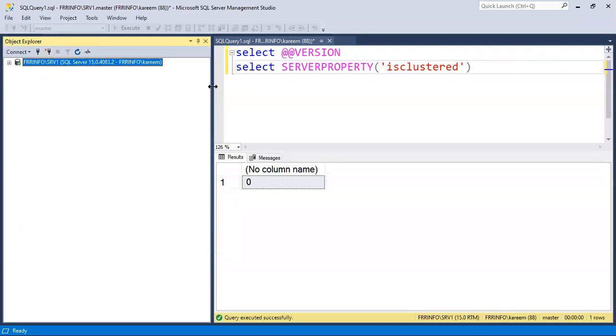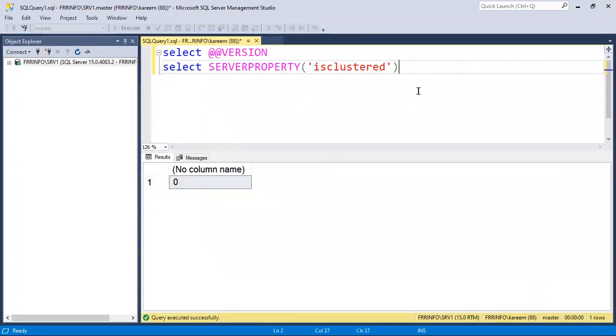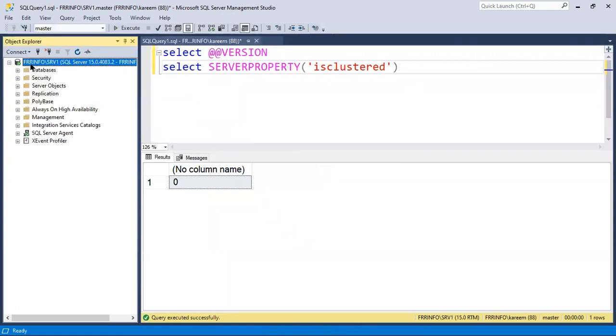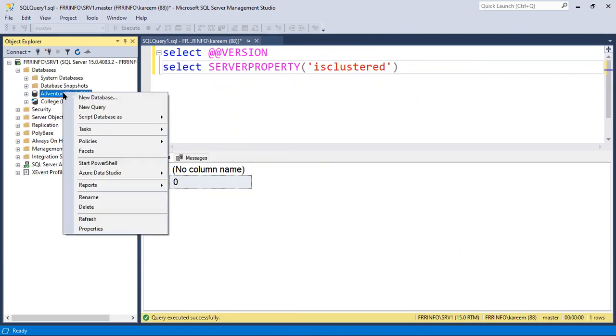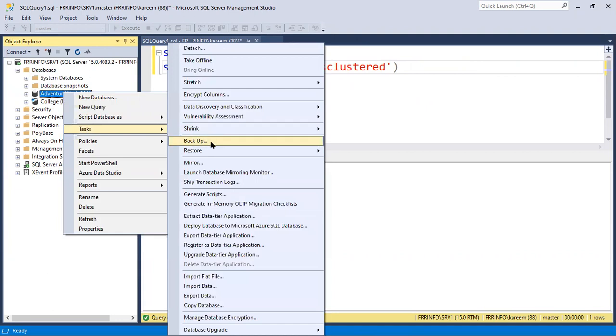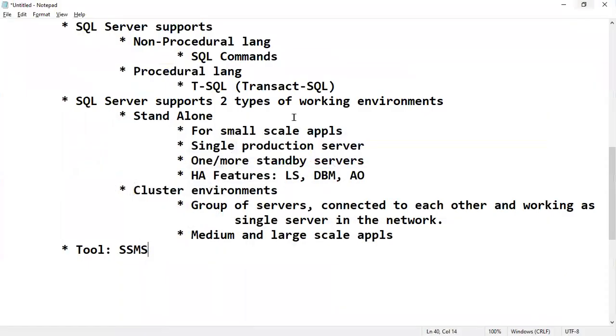So like this, by using this SSMS tool, we can connect to the local server, we can connect to the remote server, and we can implement all the administrative activities here. We can work with security, replication, Always On. In the same way, we can work with backups, restores, mirroring, and log shipping. Import and export activities, DB upgrades, everything we can perform here. All the administrative activities we can do through SSMS.